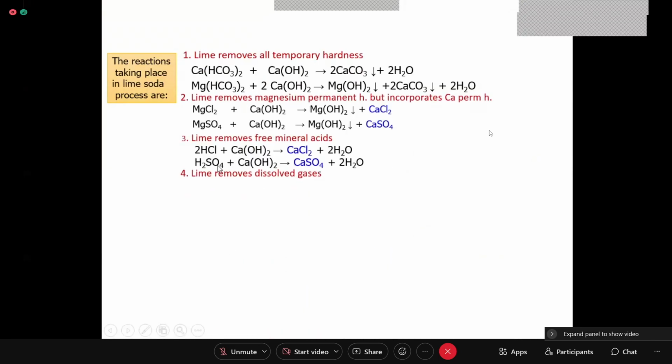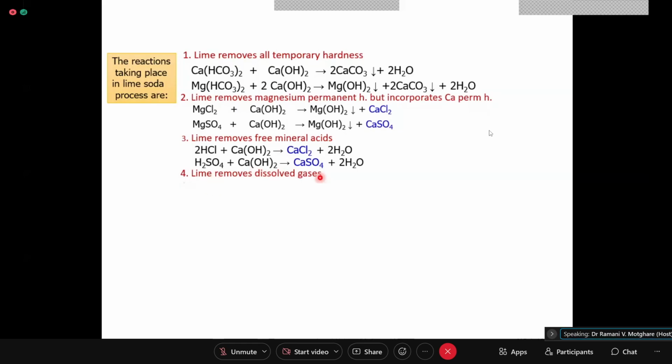Now, so your dissolved acid, free mineral acids are removed here. Then comes the lime removes dissolved acids. Now, what has happened? Your magnesium permanent hardness was removed, but calcium permanent was added. Then free mineral acids are removed, HCl and H2SO4, but equivalent quantity of calcium permanent is added. Now we will see what is removed by lime more.